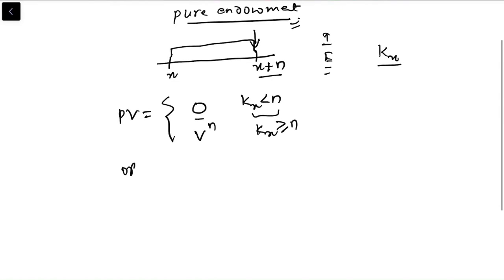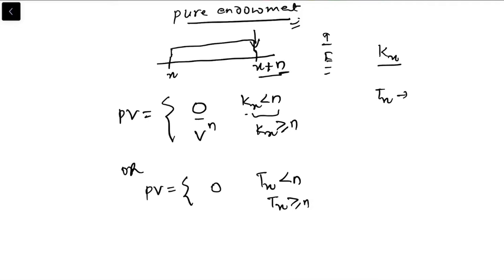Or we can also use Tx, because we are going to discount back n years. It doesn't matter whether we use Kx or Tx. If you remember, Tx is the exact number of years, including fractions, that the person will survive after age x. So when Tx is less than n, it should be 0, and when Tx is greater than or equal to n, this is v to the power n.